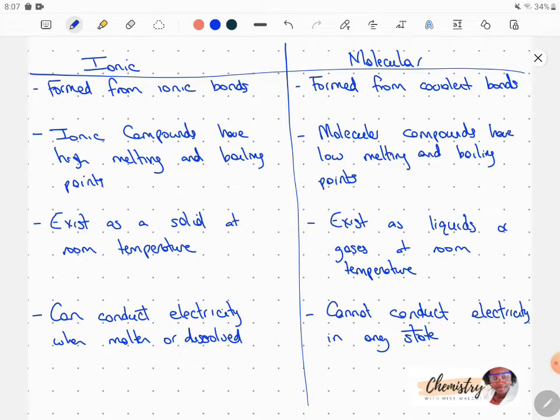Molecular compounds, again, are formed when atoms share electrons, so no charges develop. And because molecular compounds have no charges, they don't conduct electricity in any state. They don't have any charged particles to carry the electricity along.